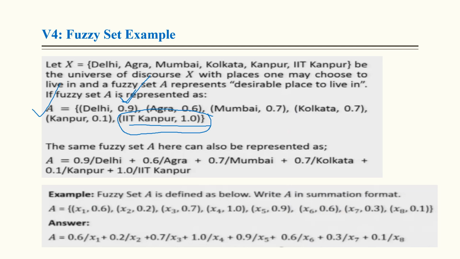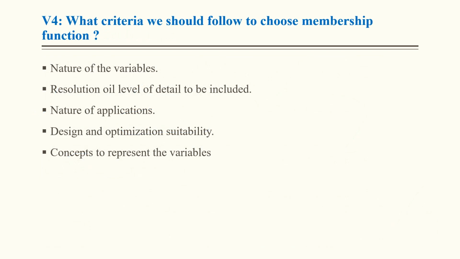The same fuzzy set A can also be represented like this: first the membership value 0.9, then oblique Delhi. This is the way to write it, and we can also write it in this way, with the help of an example. What criteria should we follow to choose membership? Nature of the variable, right? And resolution, level of detail to be included, nature of application, design and optimization, stability, concept to represent the variable. These are the main important parameters which we must take care of.